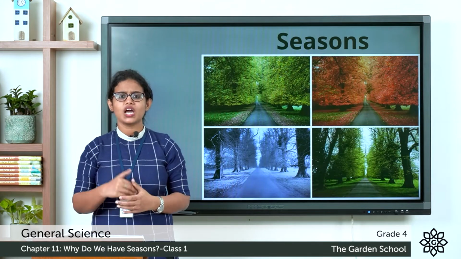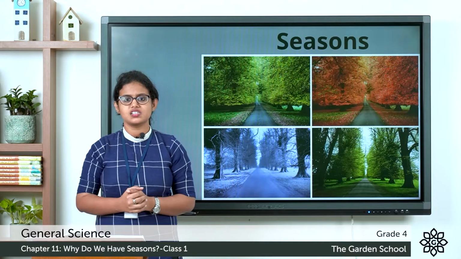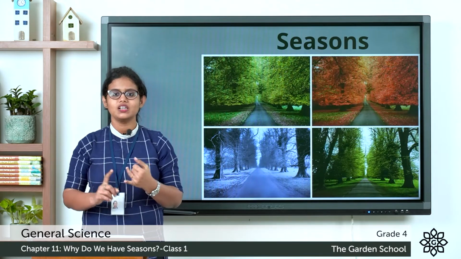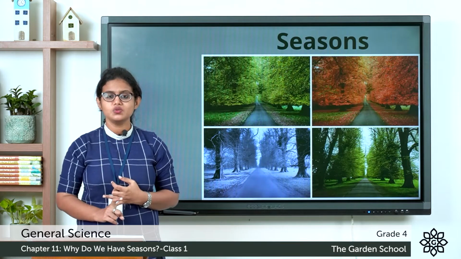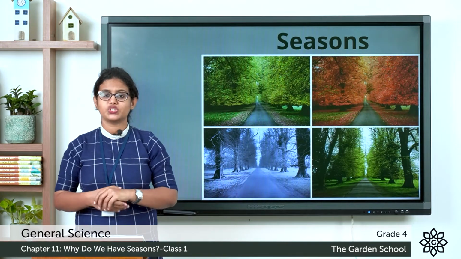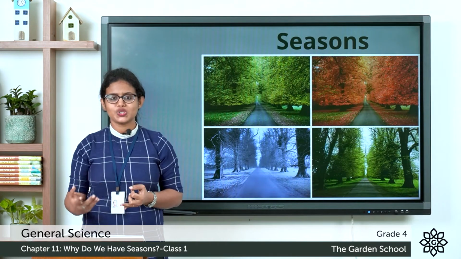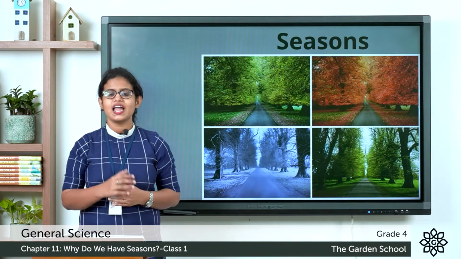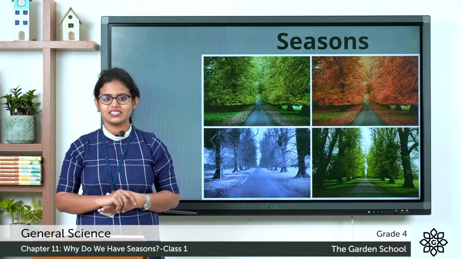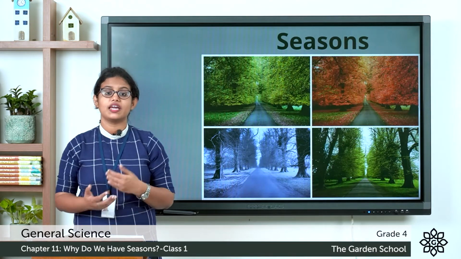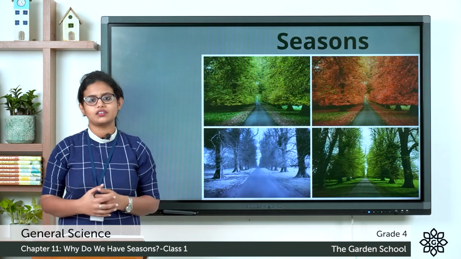Do you know which are the three main seasons in our country? That is summer, monsoon and winter. The summer season, the monsoon season, which is also called the rainy season, and the winter season.